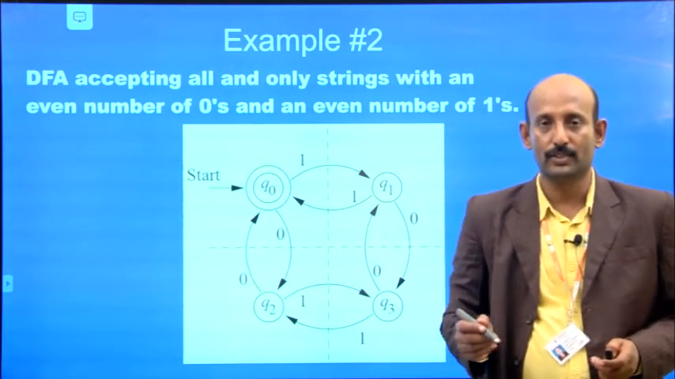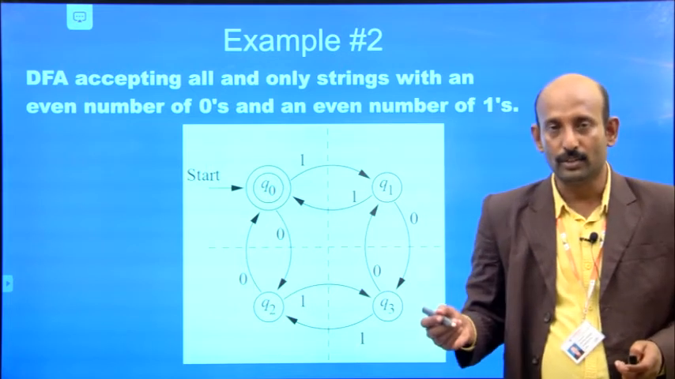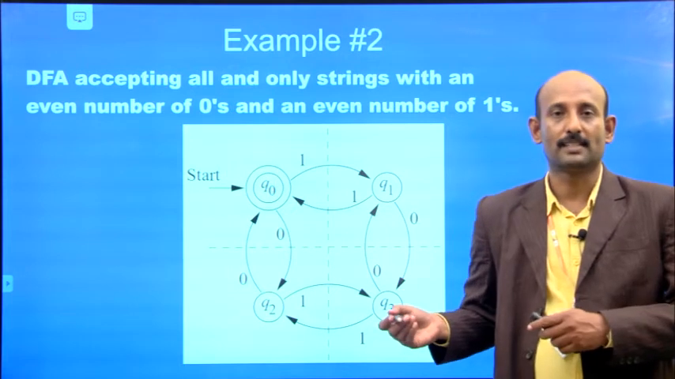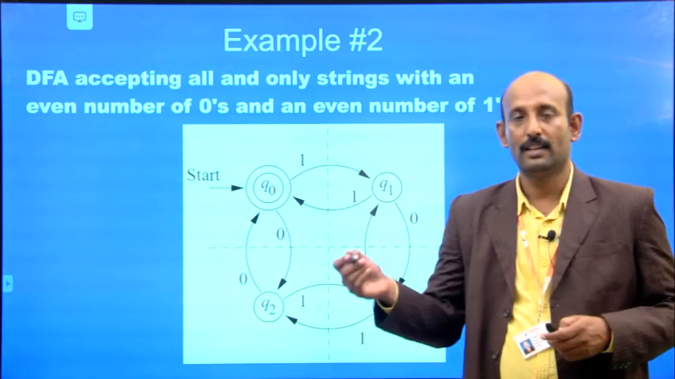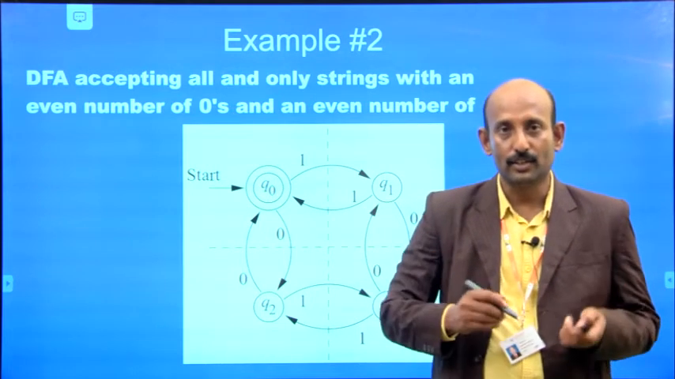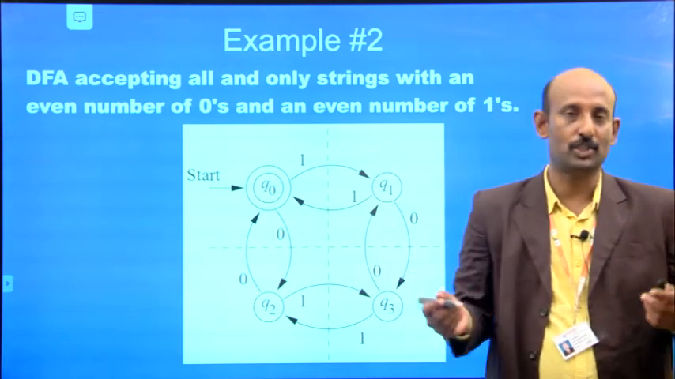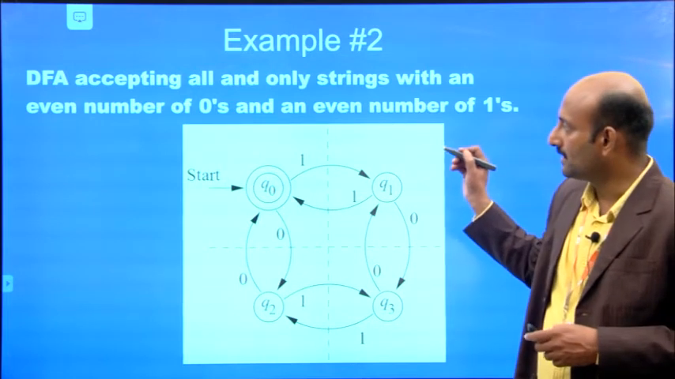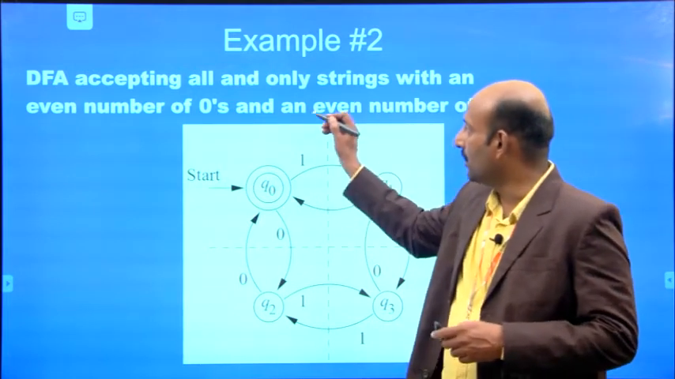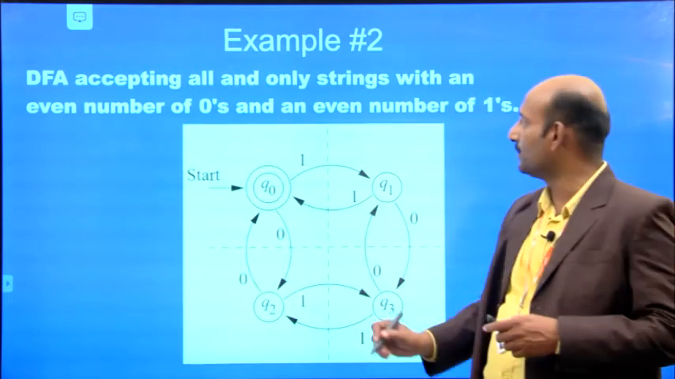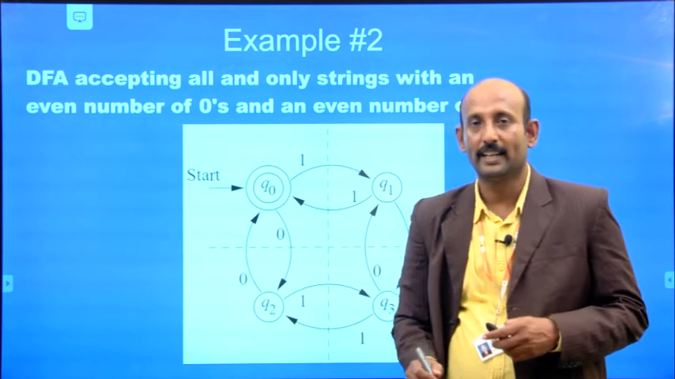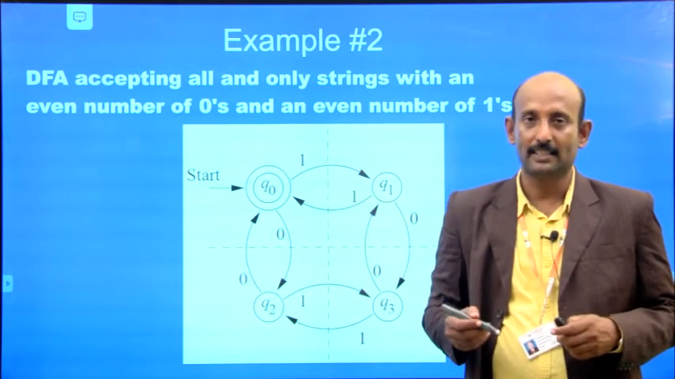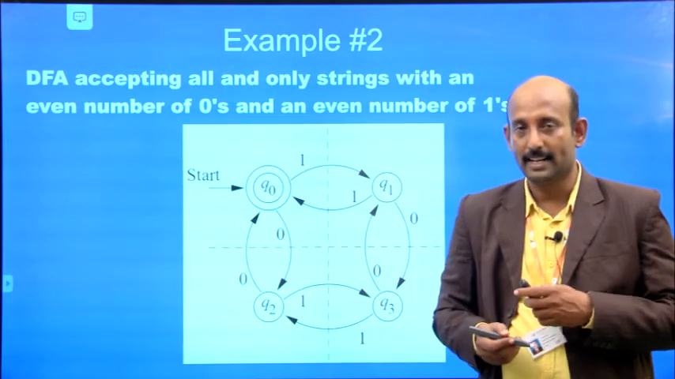Even number of zeros and even number of ones means there are 2 zeros, 2 ones, or 4 zeros, 4 ones, likewise 6 zeros or 6 ones, where these zeros and ones may be in any position. They do not specify any positions here. So the question is: a DFA that accepts all and only strings with an even number of zeros and an even number of ones. Such strings can be recognized by a DFA.